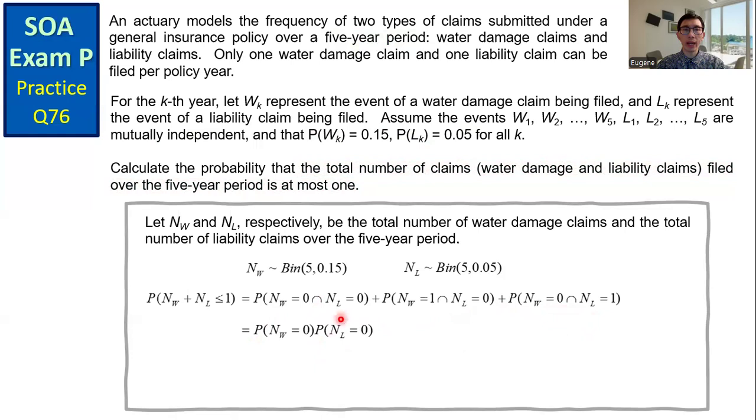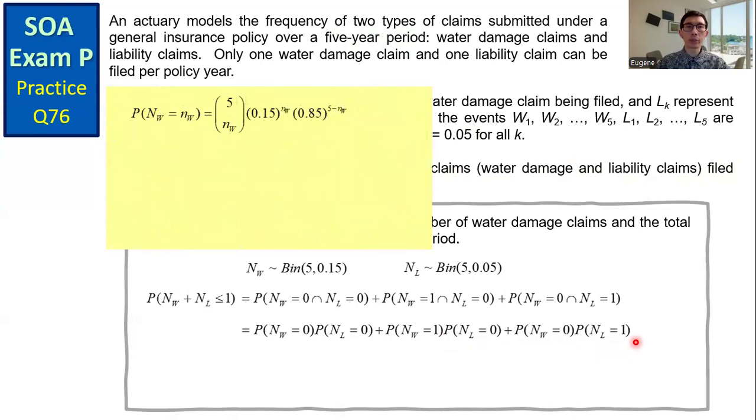So the first term, we have the probability that NW equals 0 times the probability NL equals 0. And then we have the second term and the third term. And then we can compute the probabilities accordingly.